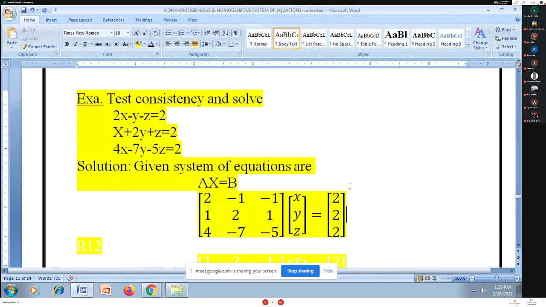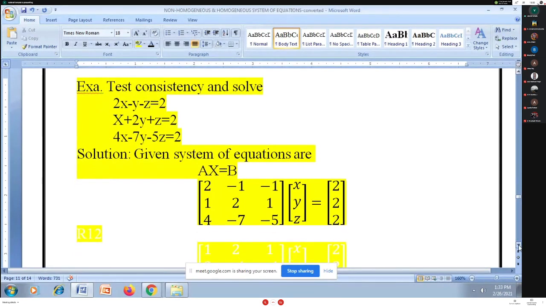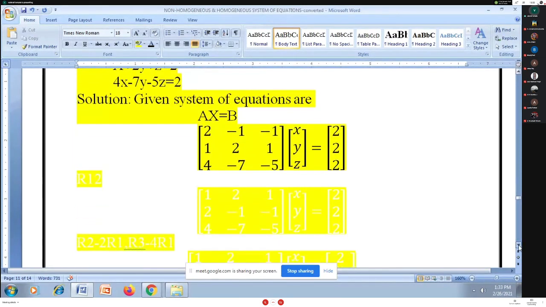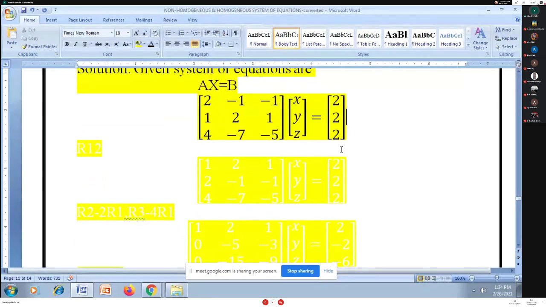A is the coefficient matrix. X is the column matrix of unknowns x, y, z. On the right-hand side, I have the column matrix of constants, 2, 2, 2. After writing Ax = B, I have to use row transformations to convert A to echelon form.